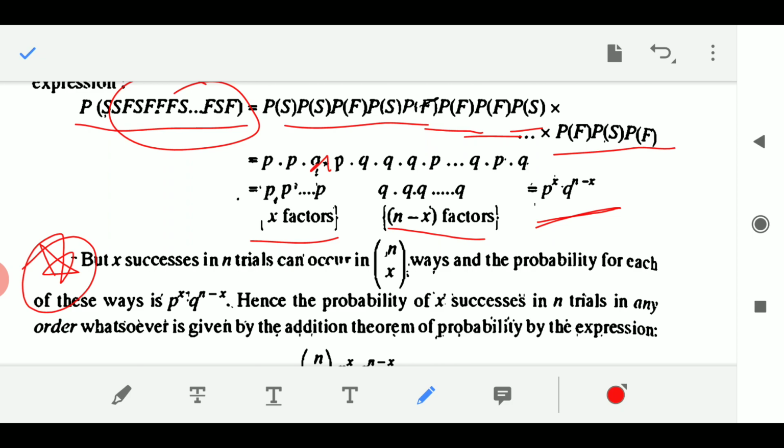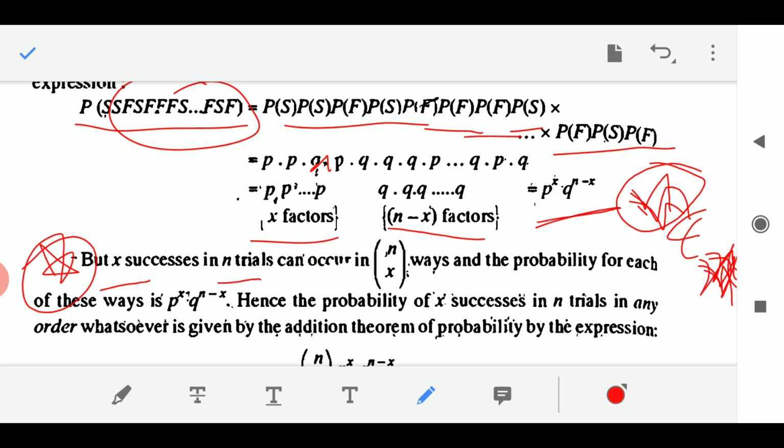Suppose we are performing N trials, so in how many ways can X successes occur out of N trials? It is NCX, which is the notation in some books. That means I can get X successes out of N trials in NCX ways.